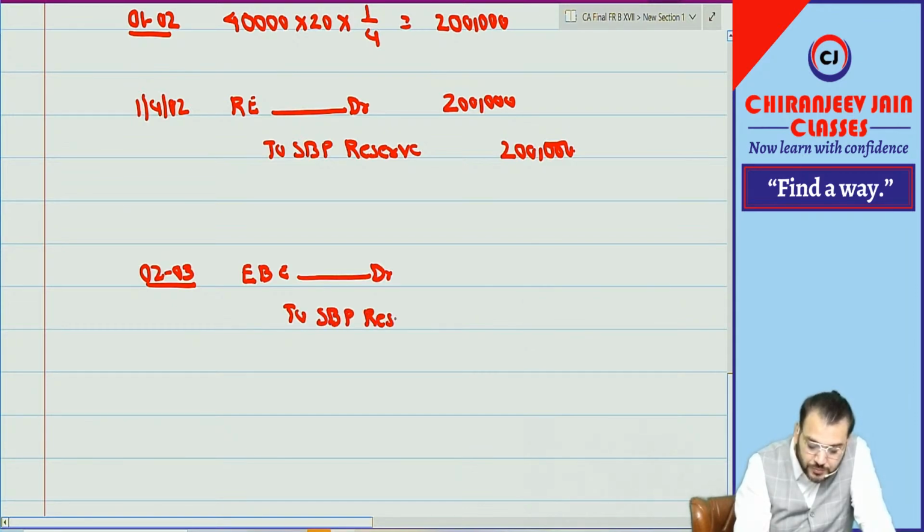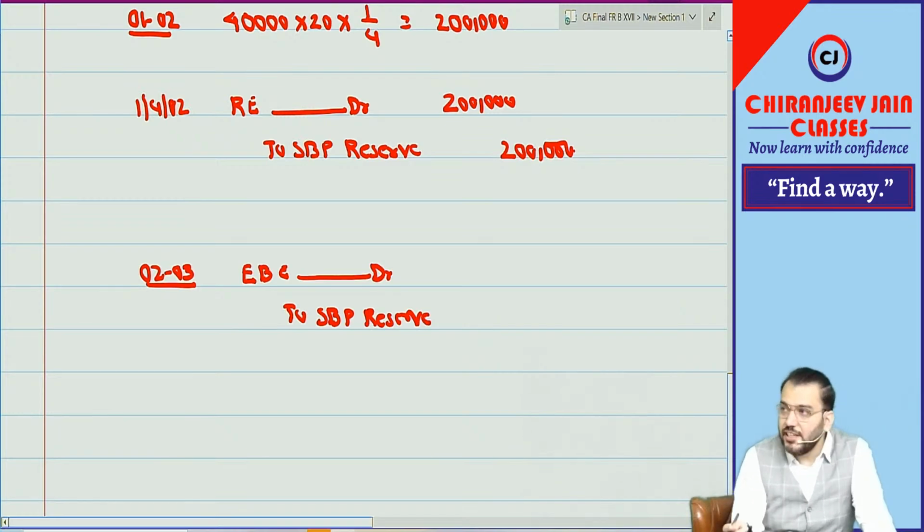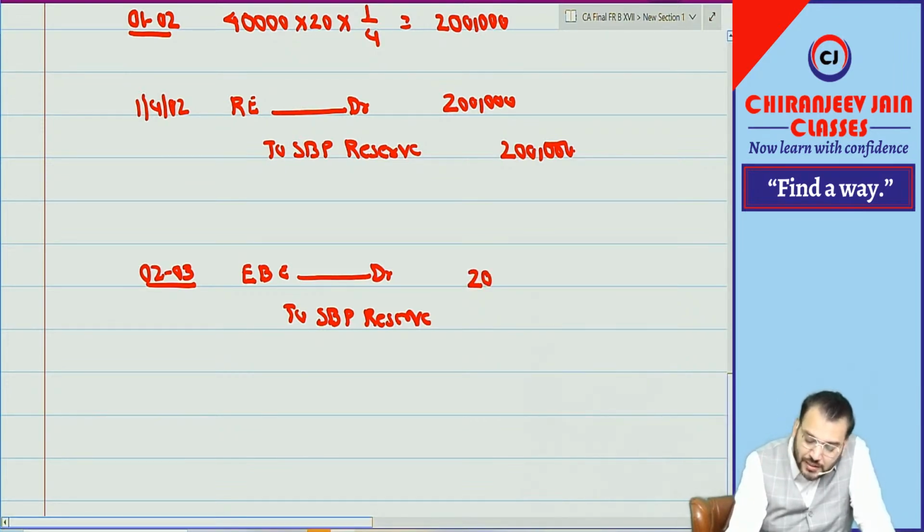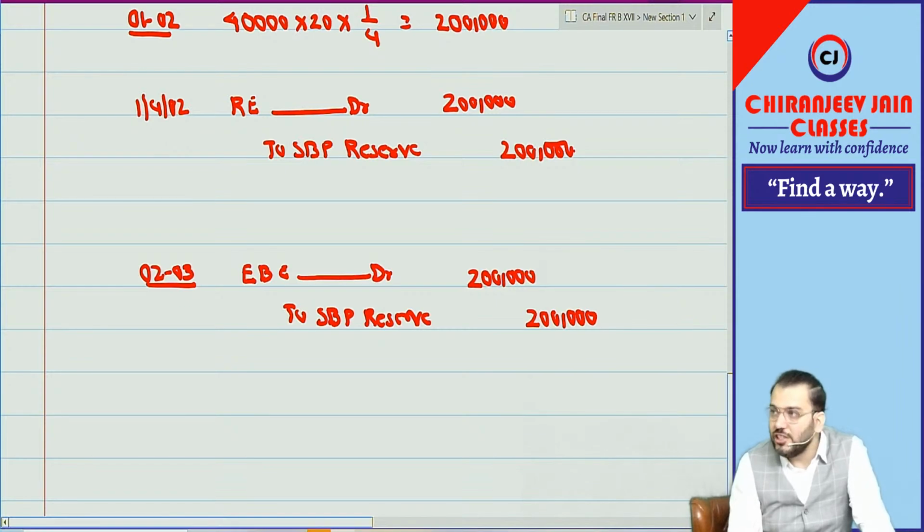SBP reserve. Means in previous year comparative financial statement EB expense needs to be adjusted. Correct. Amount will remain same, only 2 lakh, because there is no change in the number of options. No option has been withdrawn.